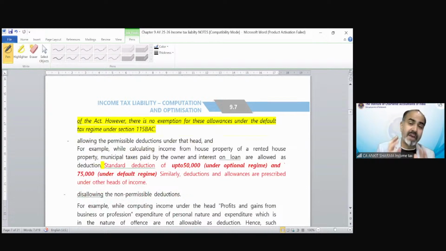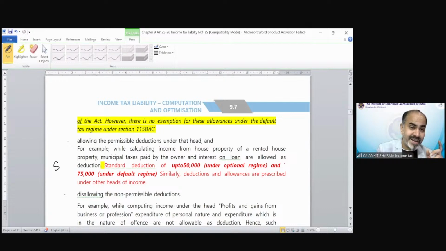So you have to be very careful when you calculate income under varied sets of income, as I have asked, kindly make short notes. So you will be able to find out which kind of deduction or exemption need not be given in case of the default tax regime or under the optional tax regime.